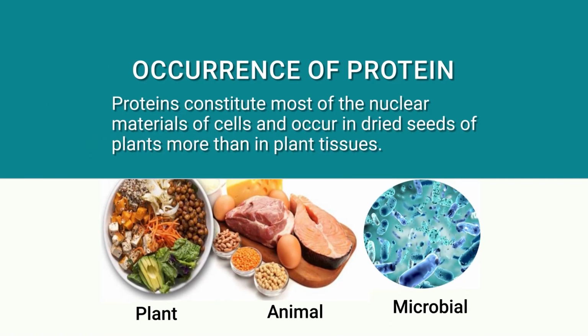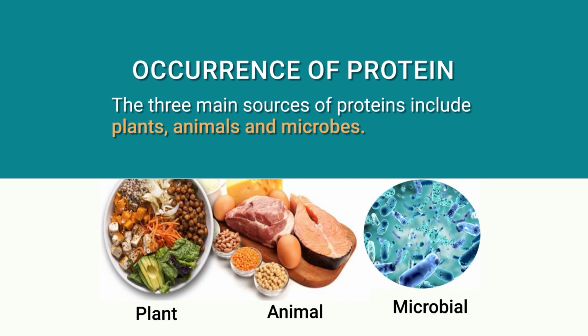So, where will we get this protein? Protein is a constituent of most of the molecular or nuclear material of the cell, that is DNA, RNA, we can say, and it occurs in dried seeds of plants more than in plant tissues. There are three main sources of protein: we can get protein from plants, from animals, and from microbial sources also.